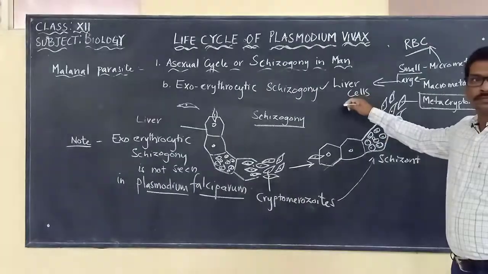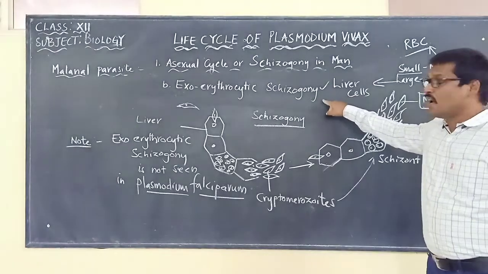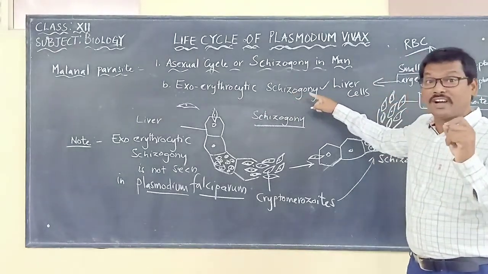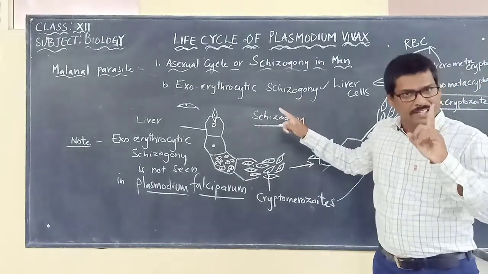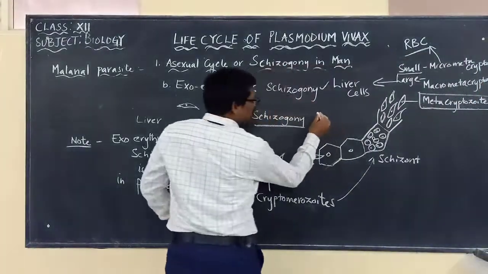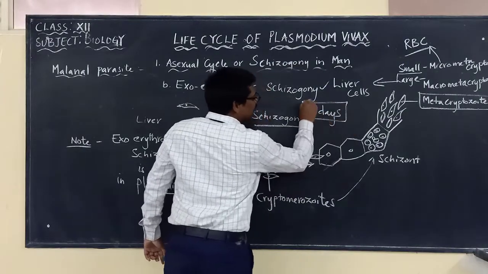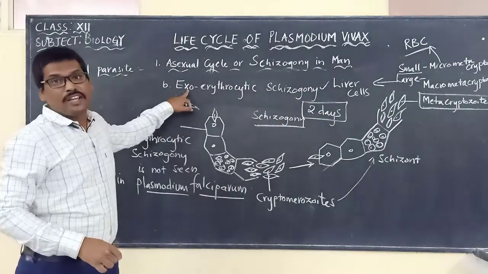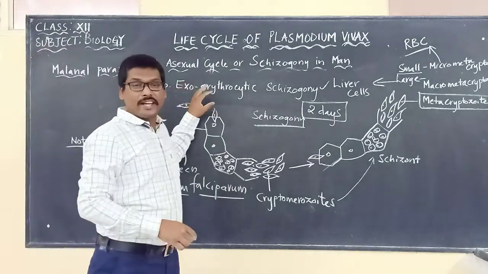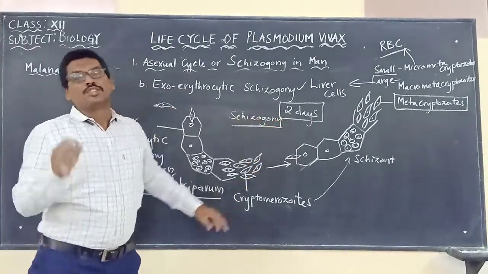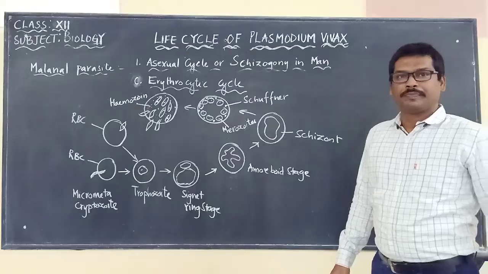So study. And please note, how many days will this process take? Exo-erythrocytic cycle will take how many days? Please remember, it will take only 2 days to complete the process of exo-erythrocytic cycle. Only 2 days.